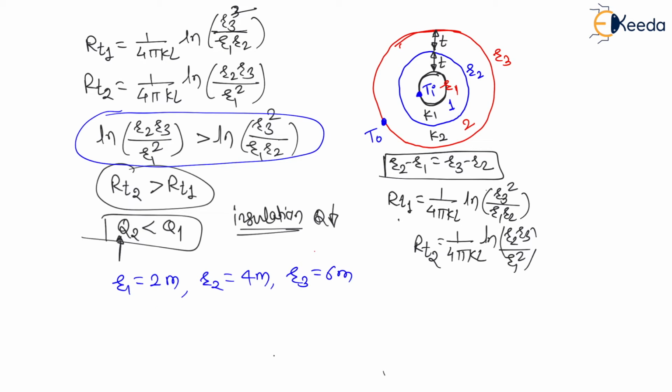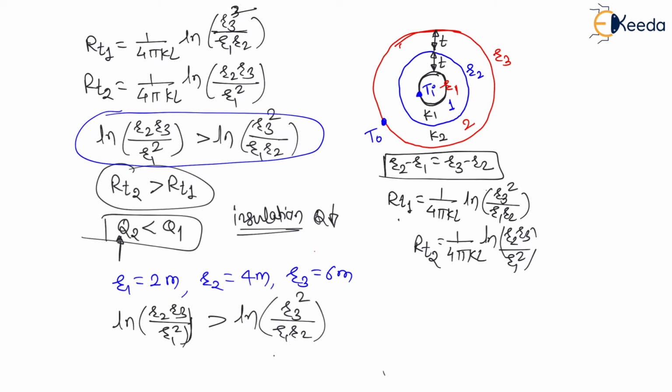Now take randomly any values. What I am saying is, you can assume any random values, right? Here I am assuming these values. So my dear students, what will be ln of R2 R3 divided by R1 square, right? This value will be more than ln of R3 square divided by R1 R2. Let us put the values. You have all the values.